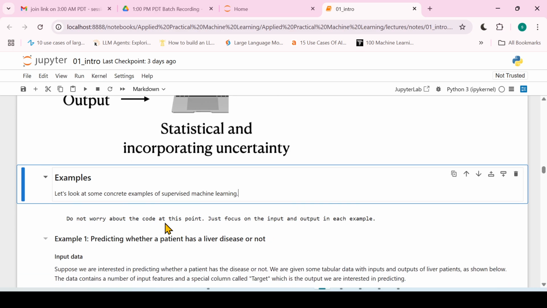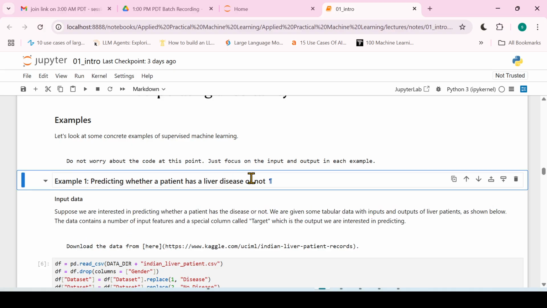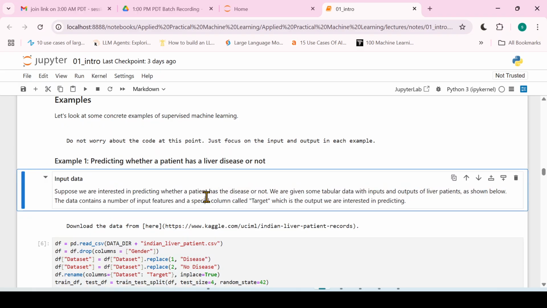Now let's look at a concrete example of supervised machine learning. Again, don't worry about the code right now. The example is we want to predict whether a patient has a liver disease or not. We want to write a program for this.